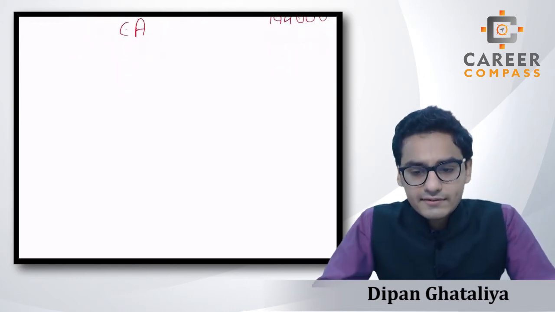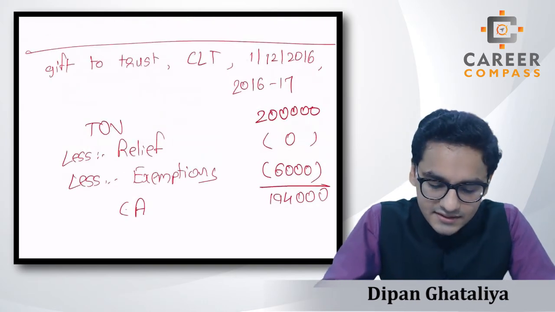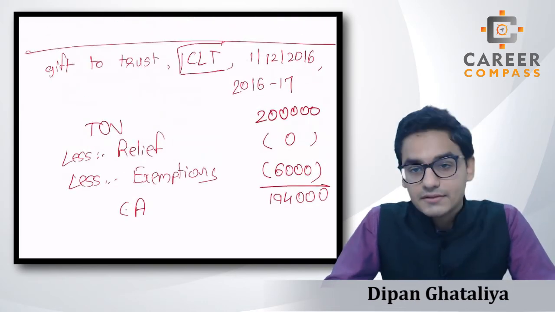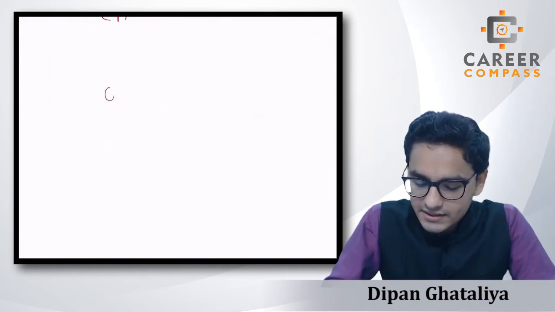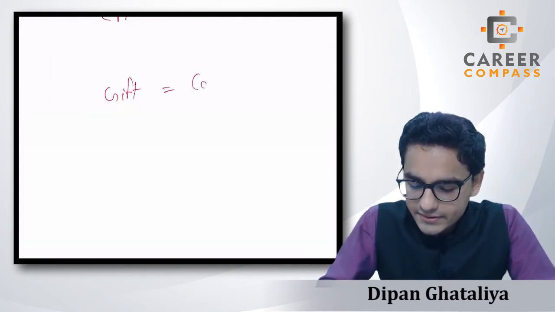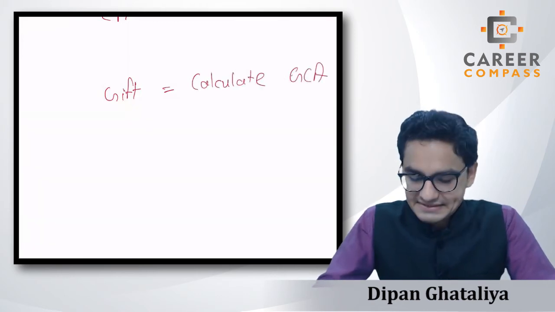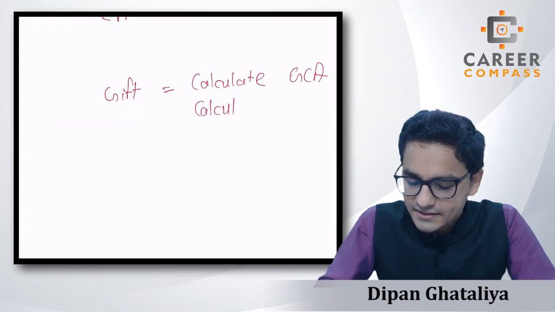But one more thing I want to give you clarity on, students: we are talking about the CLT. Please remember that in the case of the CLT, on the date of the gift we do not have just to calculate the GCA, but along with the calculation of the GCA, we also have to calculate the tax liability of the IHT.